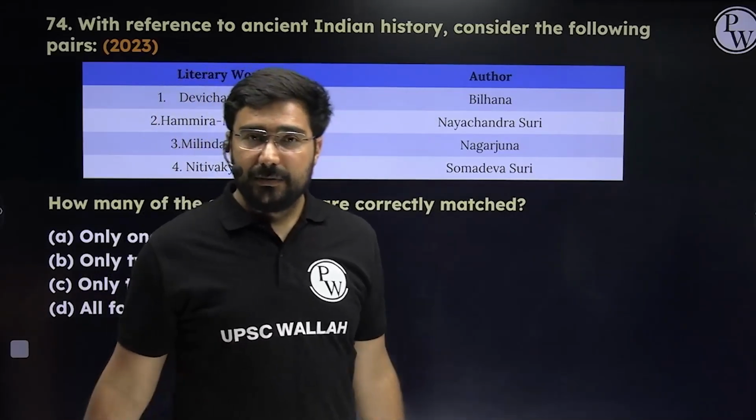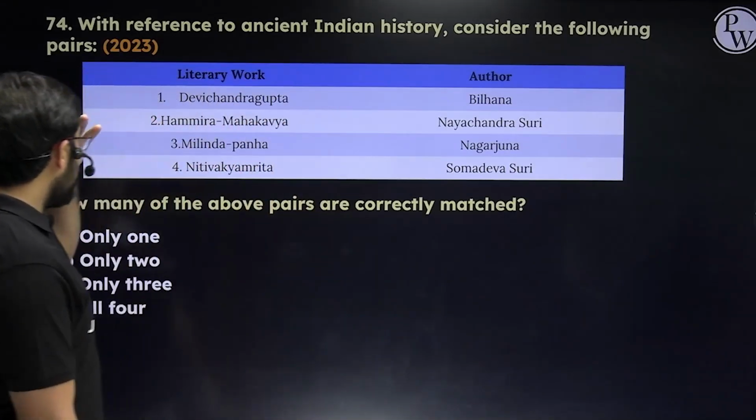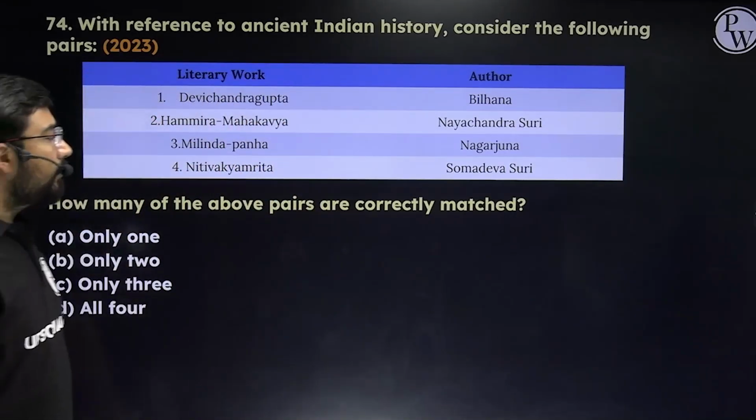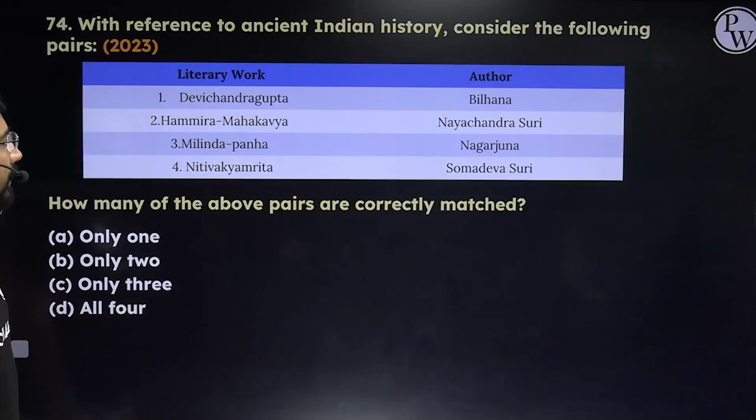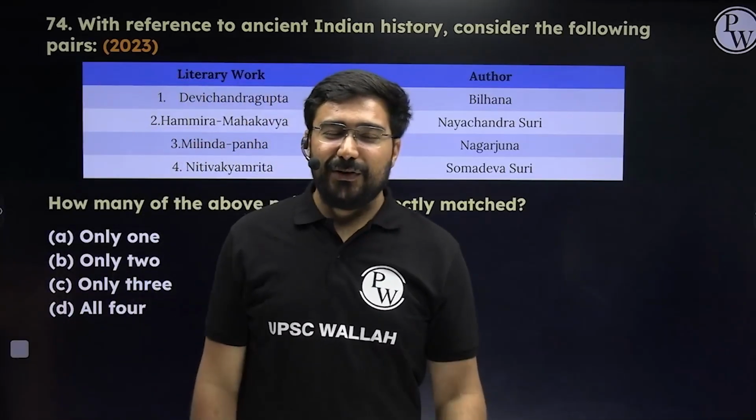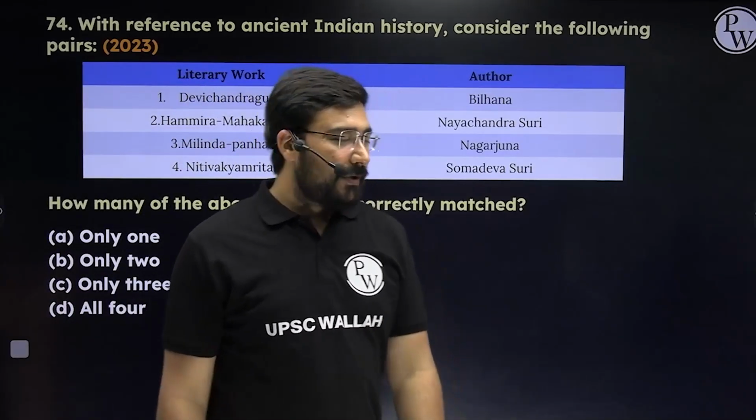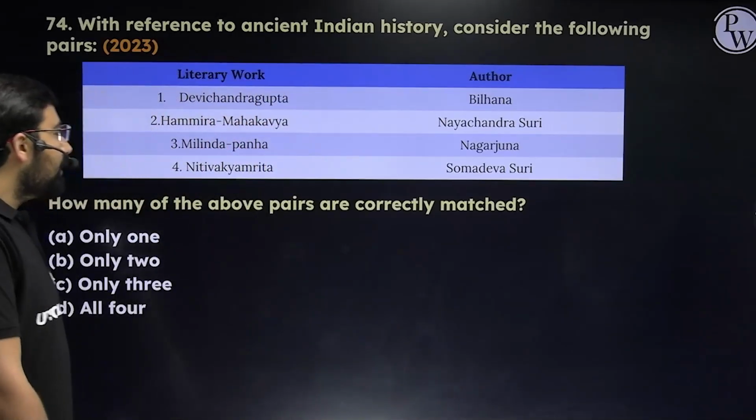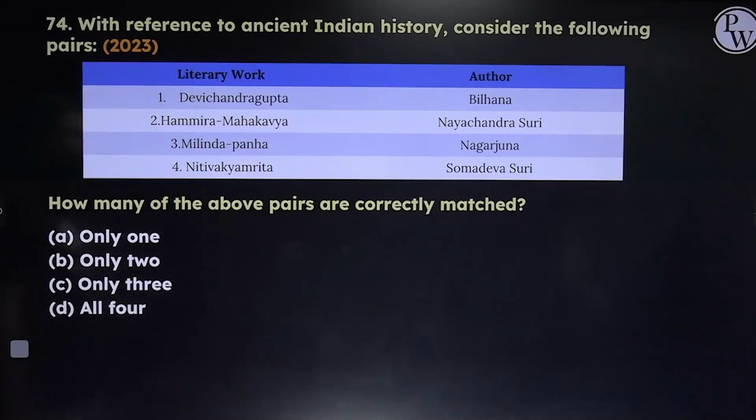Lots of writings has been done, right? Like see, Devi Chandragupta. Now, Devi Chandragupta is not written by Bilhana, it is by Vishakharata. First one is incorrect. Second, Hamira Mahakavya, written by Nyayachandra Suri, correct. Milind Panho by Nagarjuna, no, by Nagasena. No, they are even confusing you in names. So please remember that. Then the Niti Vakyamitra, that is written by Somdev Suri, that is correct.